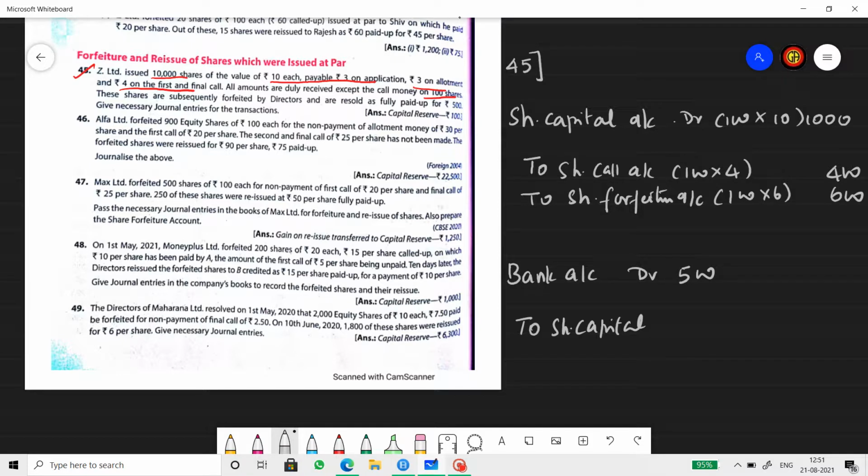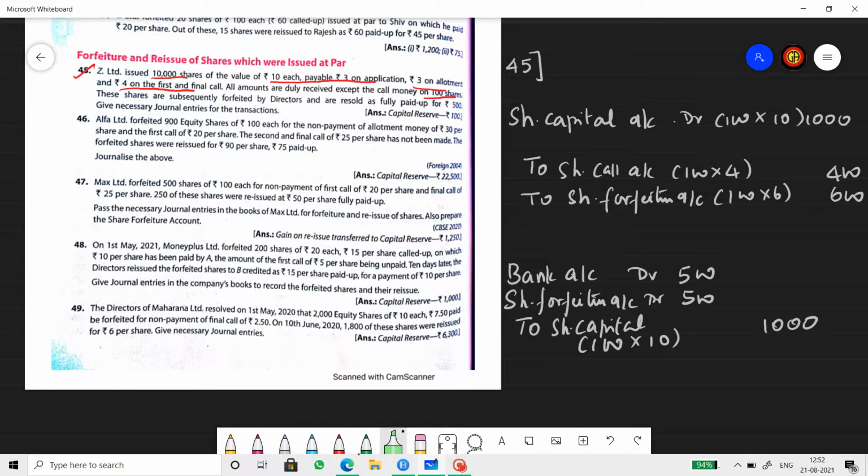Now what do you credit share capital with? How many shares are there? 100 shares. What is the called up value? 10 rupees. So that means 1000 rupees worth of shares reissued for 500 rupees. So that means there is a loss here, isn't it? So share forfeiture account debit 500. This is like a balancing figure.